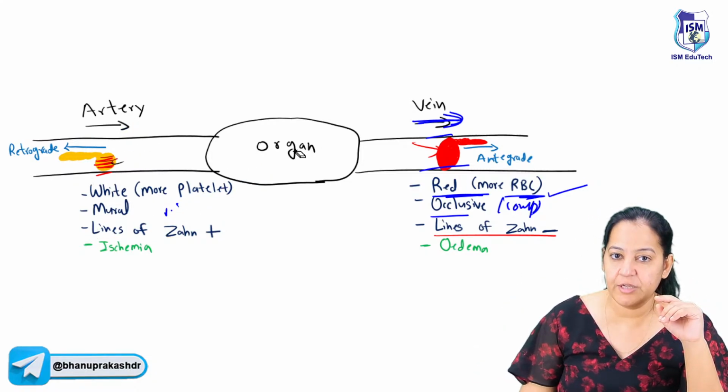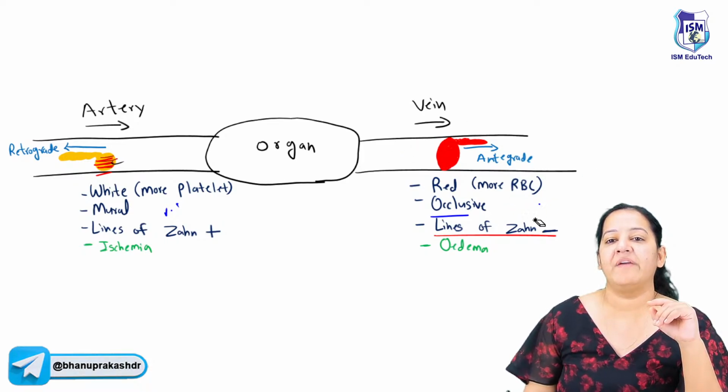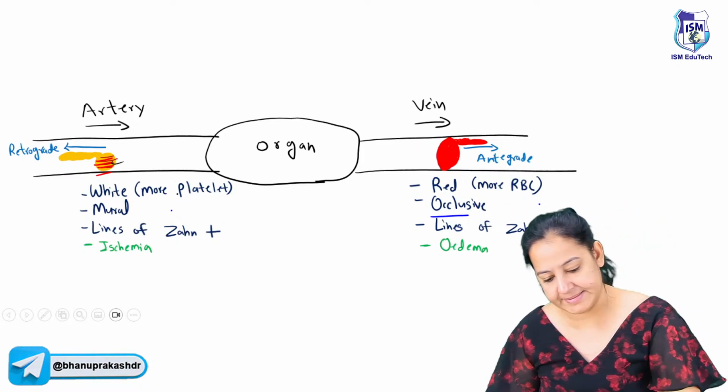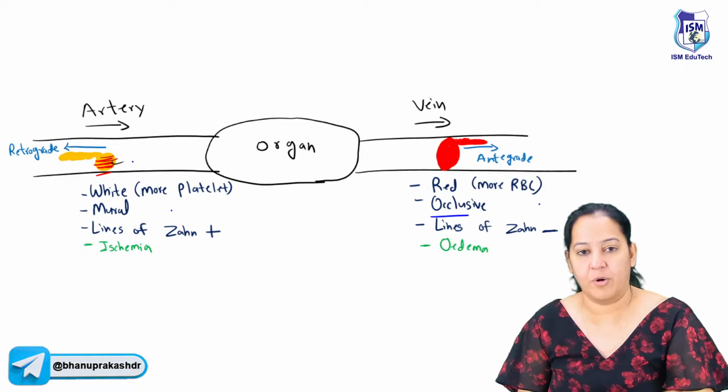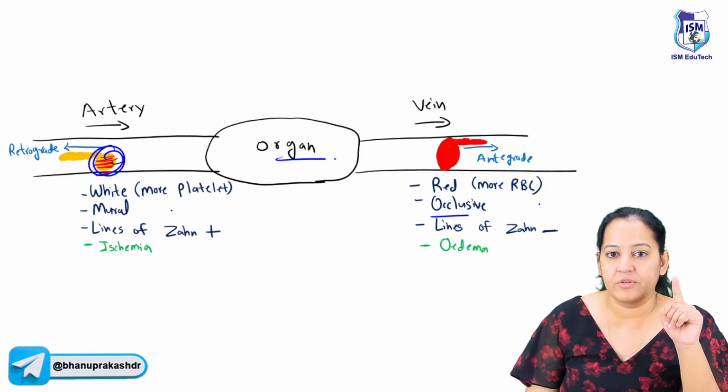The next difference, you will use your common sense and tell me. Tell me, if the artery is obstructed, you can see here the artery is obstructed here. So what is the effect on the organ?